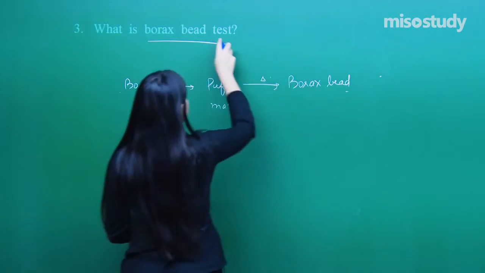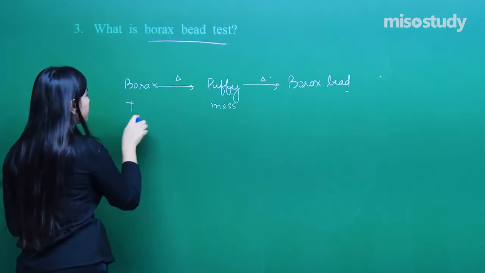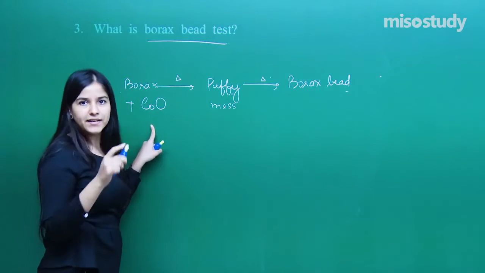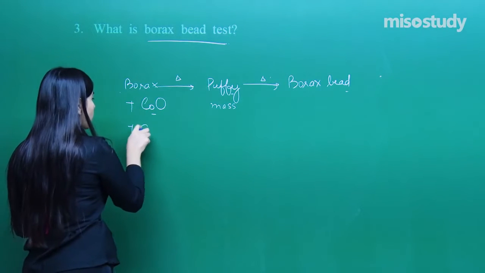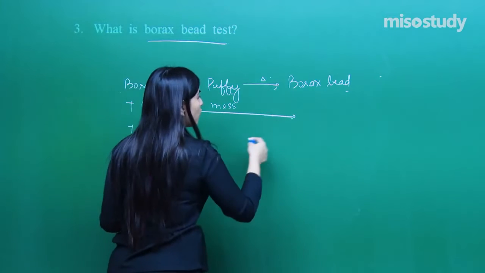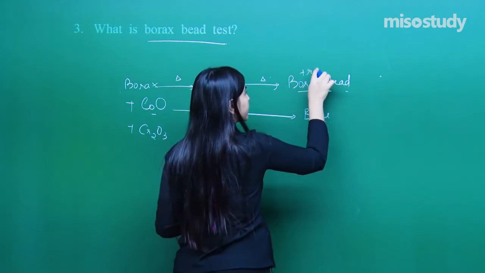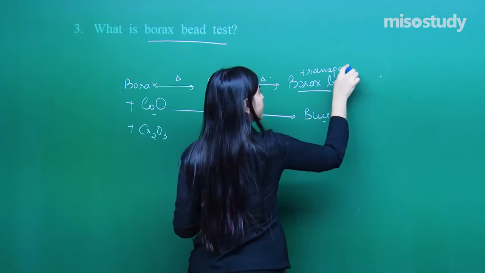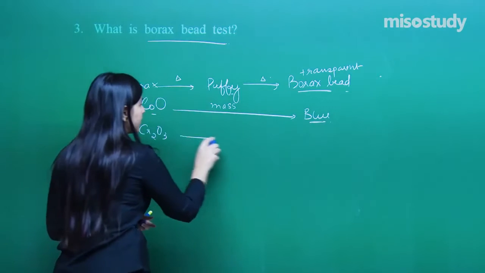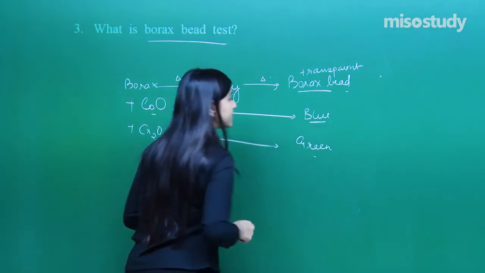Why do we call it a bead test? Because we heat it along with some prominent metal oxides, like cobalt oxide or chromium trioxide. We get a blue colored bead in the case of cobalt, although the bead is otherwise transparent, and a green colored bead in the case of chromium.